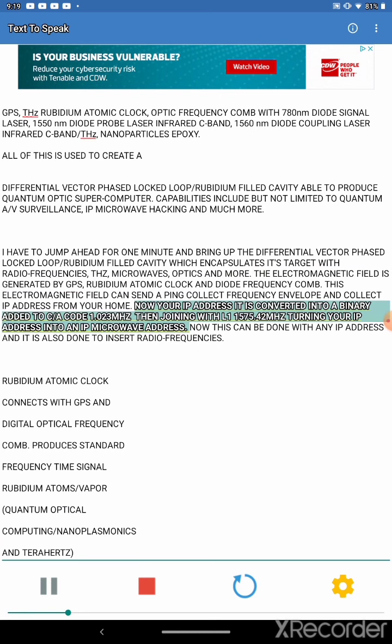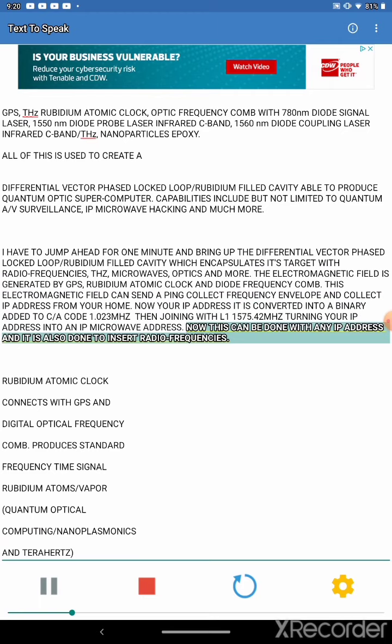Now your IP address is converted into a binary, added to CA code 1.023 MHz, then joining with L1 1575.42 MHz, turning your IP address into an IP microwave address. Now this can be done with any IP address, and it is also done to insert radio frequencies.